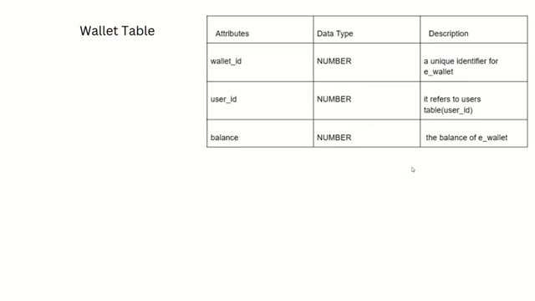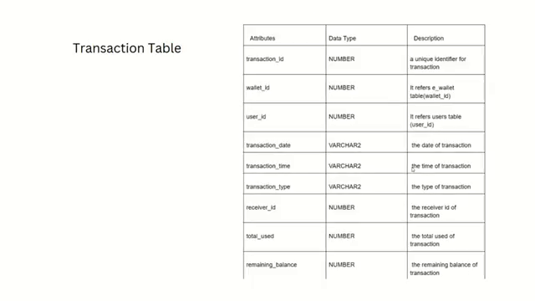In another table we have the wallet table. Its attributes are wallet ID, user ID, balance. The wallet ID is the primary key and the user ID is a foreign key, which refers to the users table. Then we have another table named the transaction table. In the transaction table the attributes are transaction ID, wallet ID, user ID, transaction date, transaction time, transaction type, receiver ID, total used, remaining balance. The transaction ID is a primary key, wallet ID is a foreign key. It refers to the wallet table. User ID is also a foreign key and it refers to the user table.